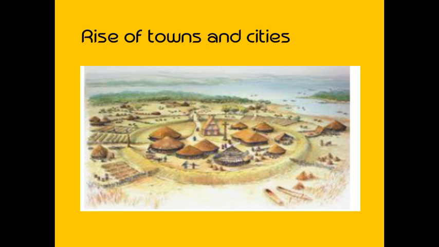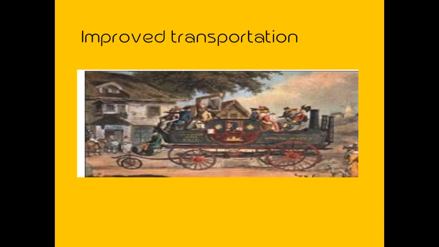Now transportation, this is the rise of towns and cities. Now cities and towns were developed. Here you can see improved transportation. Transportation improved significantly during the Iron Age. Since wooden wheels would break easily, they were replaced by iron wheels. Firstly, they learned, you have studied, to make wooden wheels. This is the wheel. Now that is replaced, exchanged by iron. Now the wheels are made of iron, which is stronger.